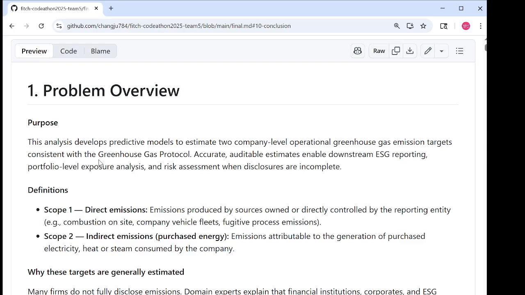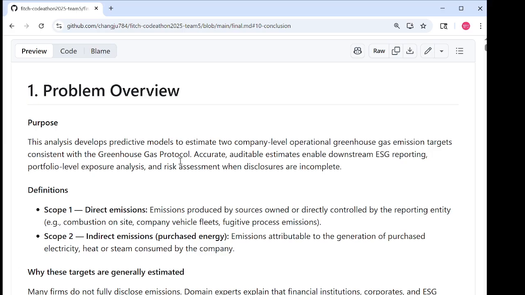In this project, we're predicting Scope 1 and Scope 2 greenhouse gas emissions for companies, and I'm going to be walking through how we approach the problem, starting from our hypothesis, EDA, feature engineering, and finally the models and results.